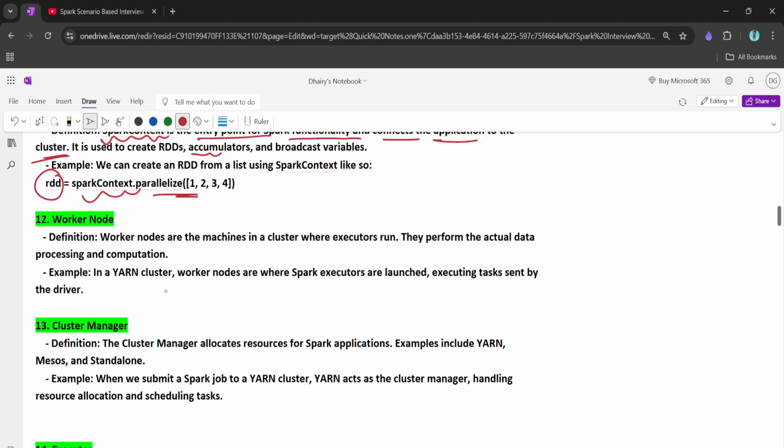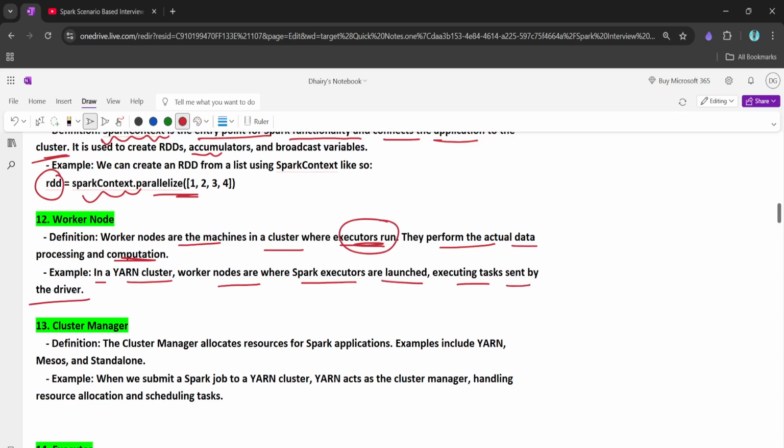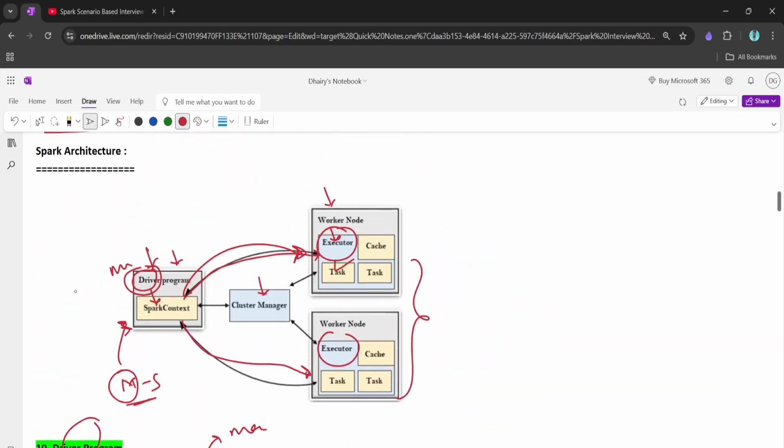Worker nodes, we know, are the machines basically where the executor resides and runs. They perform the actual data processing and computation, right? And in a YARN cluster, worker nodes are where Spark executors are launched, executing tasks sent by the driver. I think this is really easy to understand. Within the worker node we have the executor, right? The executor does the job which is given by the driver program.